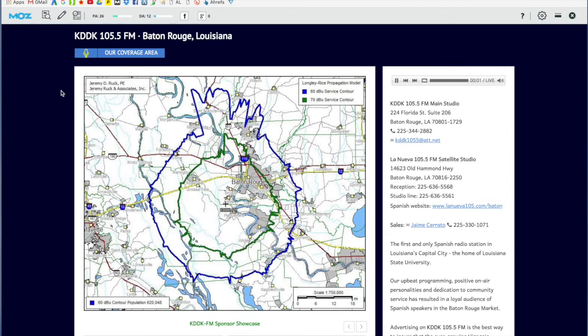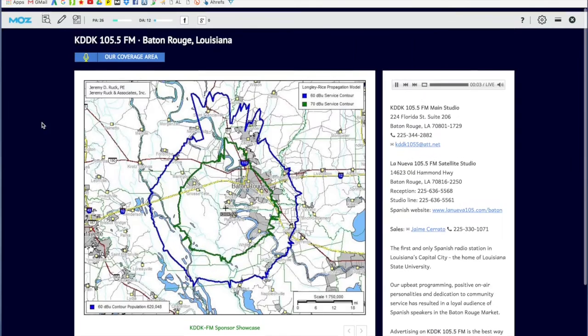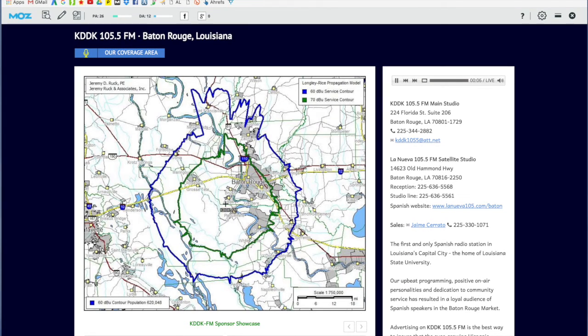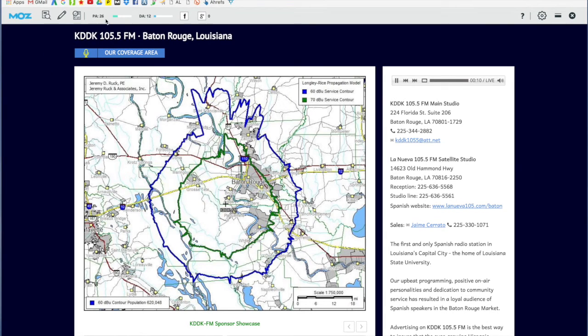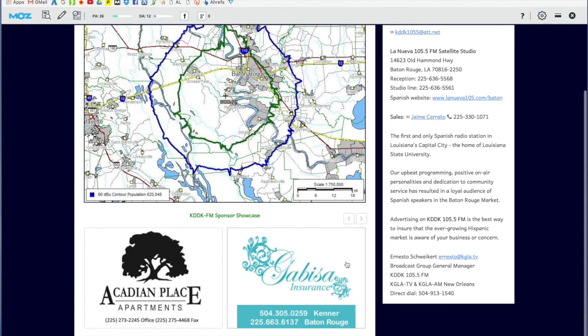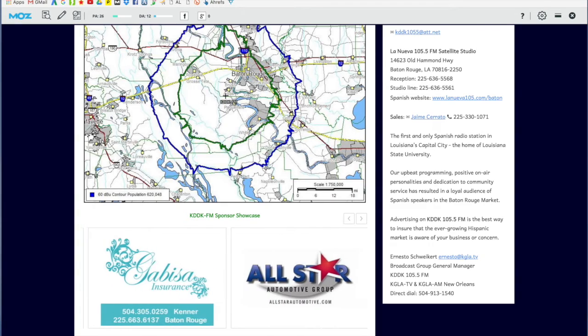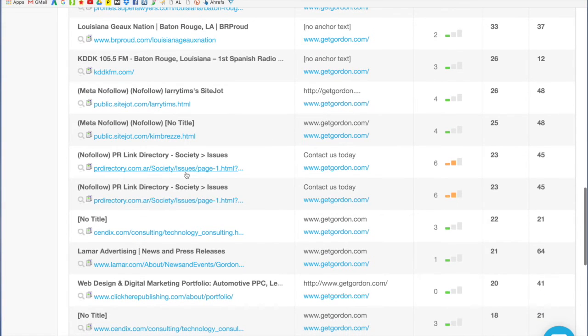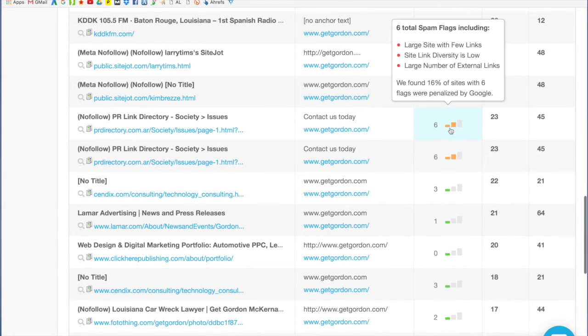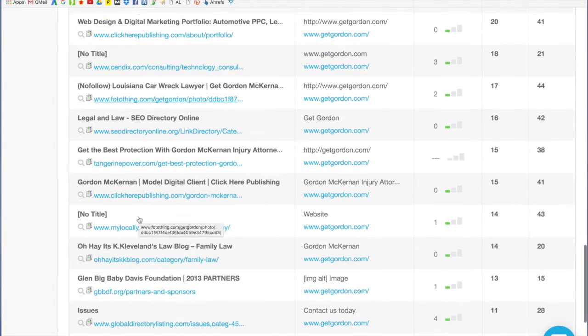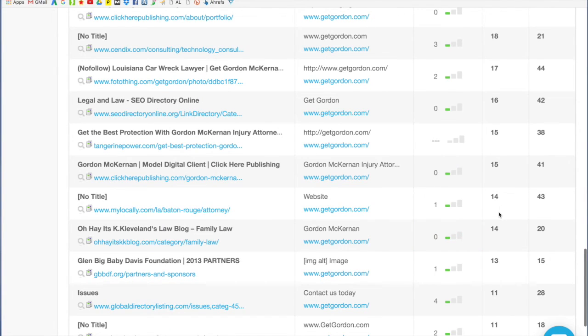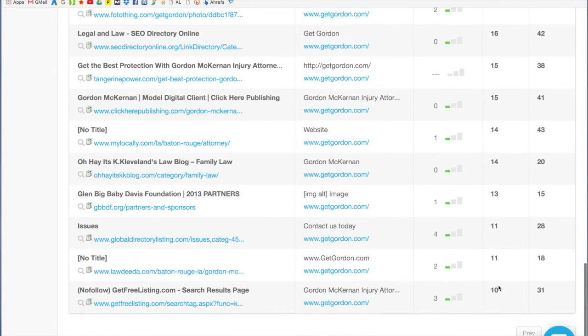Here's another news station. I'm guessing because I see the FM. It's playing some music for us when you open the page. Not a bad link. It's a page authority of 26. And I don't see their live link. Maybe it's in one of these sponsored ads. Questionable whether or not that's actually good. Here's those spammy links. Photo thing. See, now as you get down the page here, these get weaker and weaker and weaker. So there's less and less power.